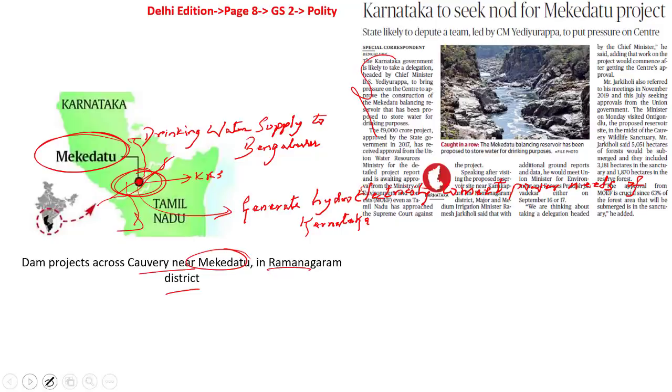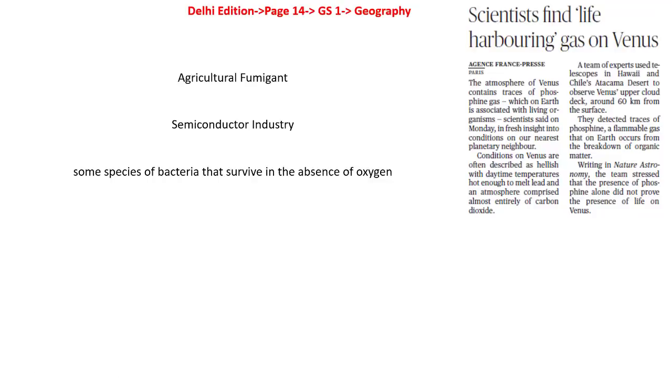Now let's look into the next article. This article says scientists find life harboring gas on Venus. There was an announcement made by international astronomers who now say that there is phosphine gas which has been detected in the Venus planet. In this particular backdrop, let's try and understand what is this phosphine gas and what could be the implications in the near future.